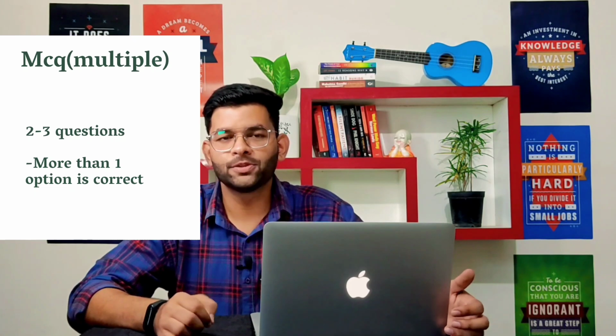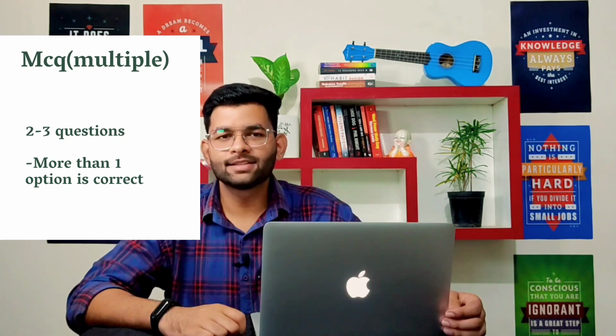After summarize spoken text, you will get 23 to 28 minutes for the next series of questions, which are firstly multiple choice, multiple. In this you will hear a short clip and you have to mark options. More than one option is correct. The next is multiple choice single. In this also you will hear a short clip and you have to mark the correct option. Only one option is correct out of 4.